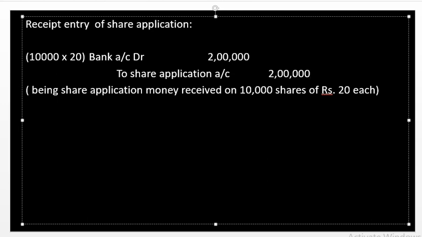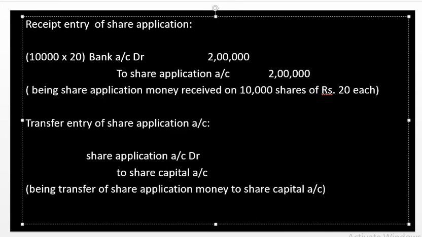Next we go to another entry. What is the immediate entry? The immediate transfer entry. Whatever amount we collect as share application money should be transferred to the respective share capital account. So the next journal is the transfer entry, share application account debit to share capital account. Whatever we received as share application, that amount is transferred to share capital. That is 10,000 shares into 20 rupees, 2 lakh rupees.